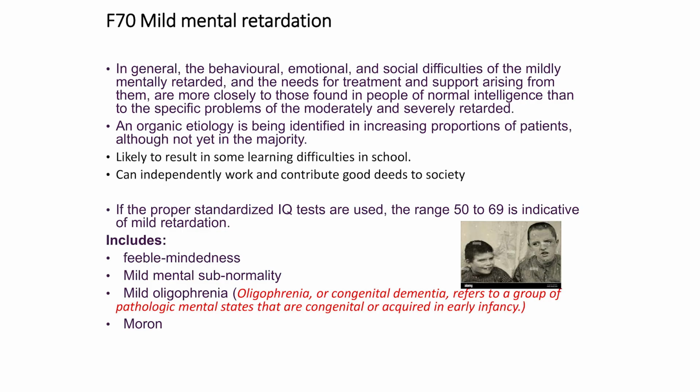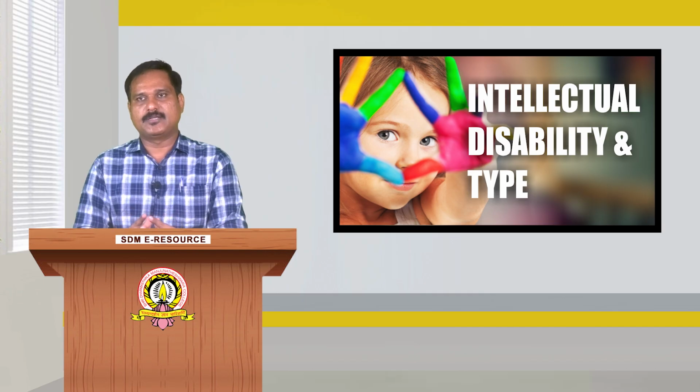In mild mental retardation, in general, the behavioral, emotional, and social difficulties of the majority of those with mental retardation, and the needs for treatment and support arising from them, are closer to those found in people of normal intelligence than to the specific problems of the moderately and severely retarded. An organic etiology is being identified in an increasing proportion of patients, although not yet in the majority.